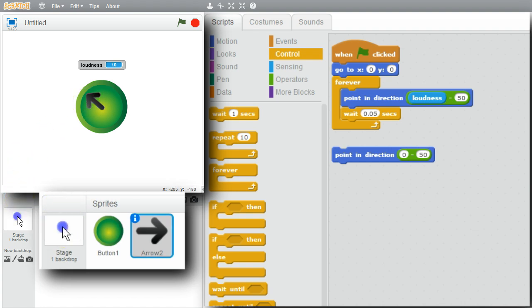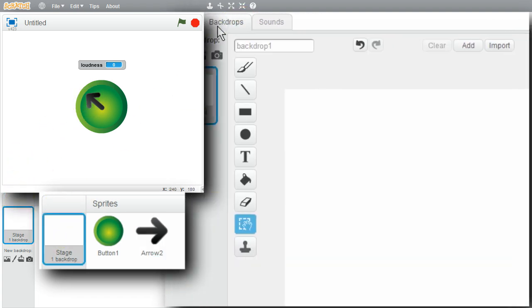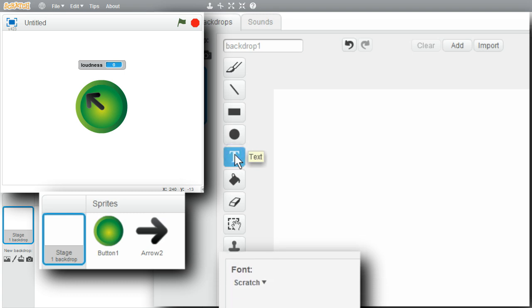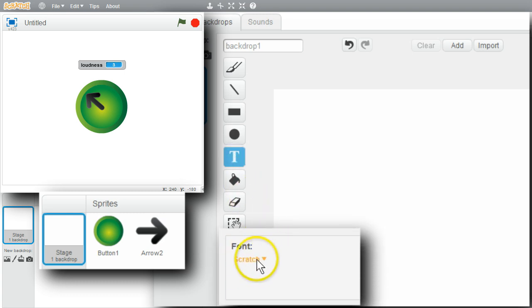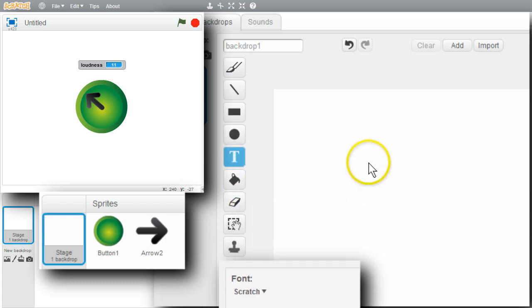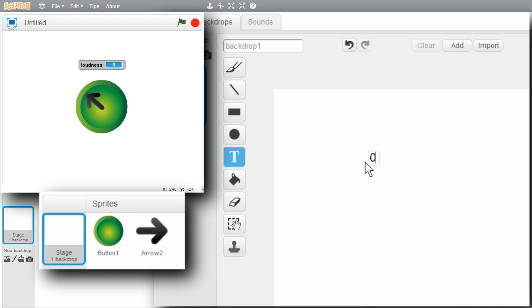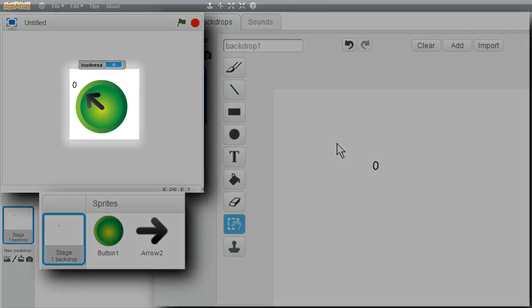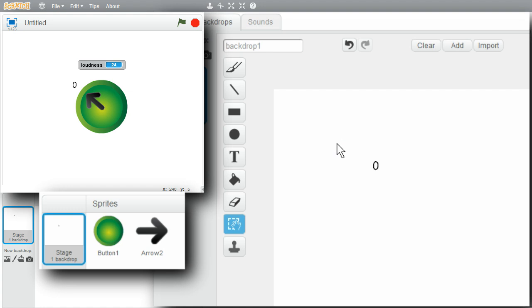I'll go to the stage, backdrops. I want text. I'll use the Scratch font. I want to add the number 0. Click again. A little far away. Select it. I'll move it around. See what that looks like. That's good. I'll take a guess on the 50 and the 100.